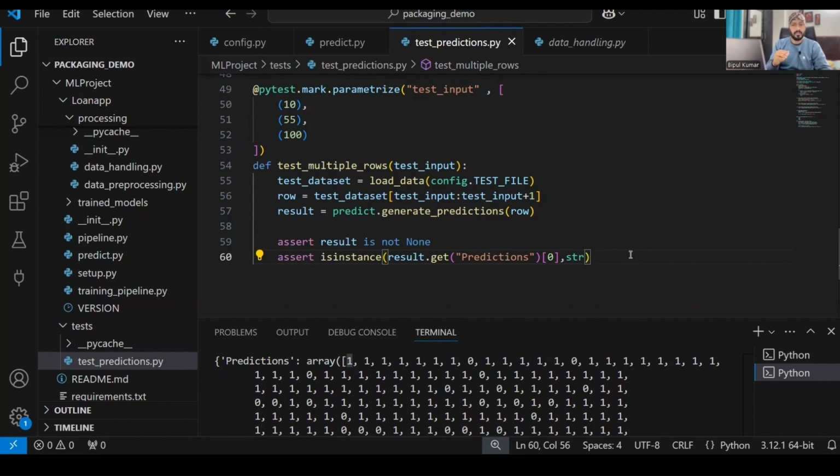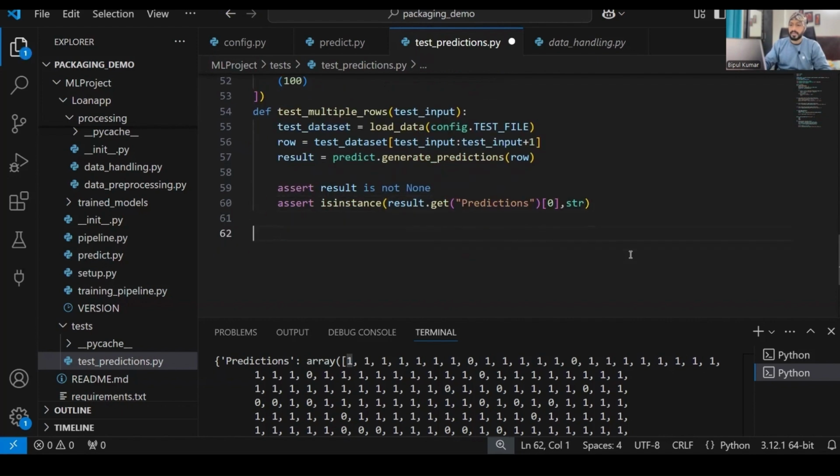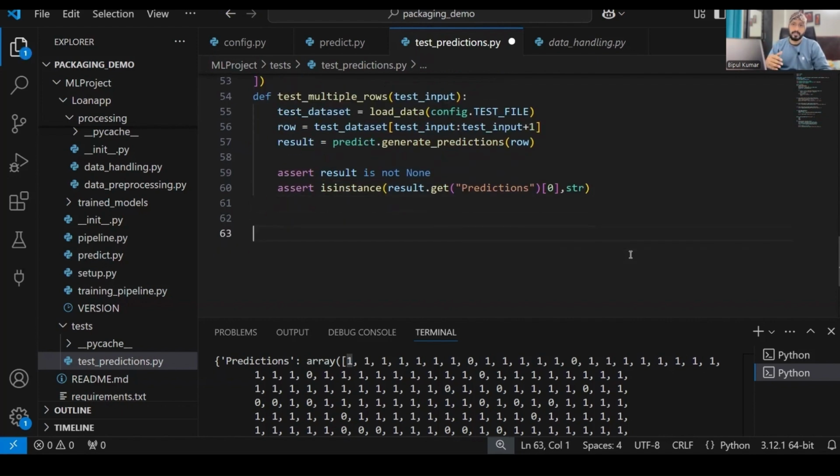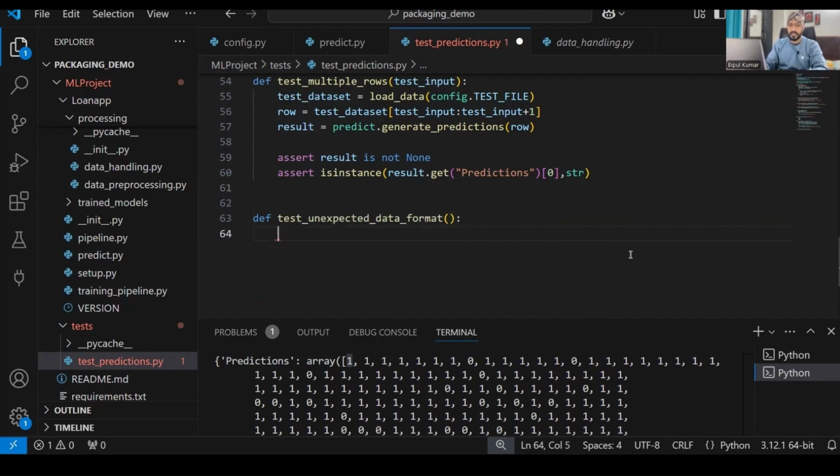So till now, if someone gives me a blank value to predict, my model will not crash, my app will not crash, and my app gives the output as expected. But what will happen if someone gives data that is not in the expected format? That's what we have to test now. So for that, we'll write a case over here, test unexpected data format.